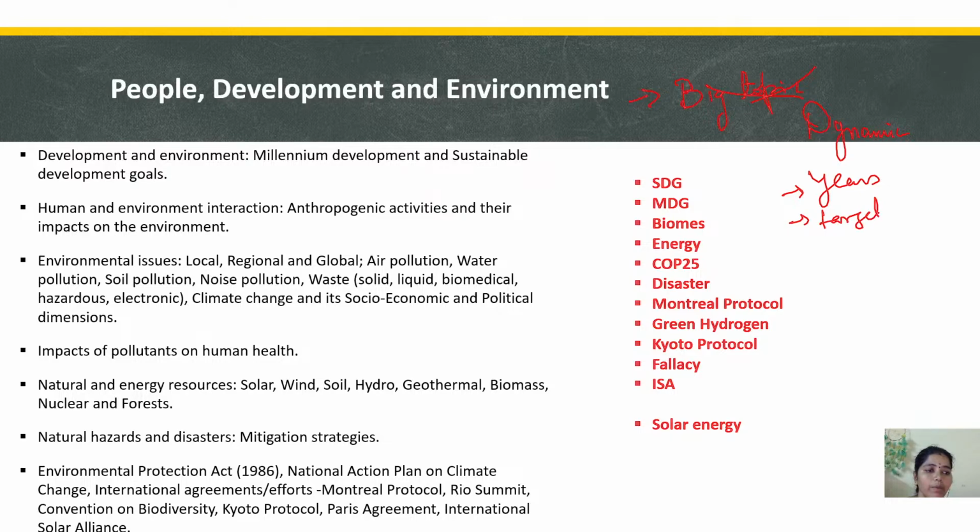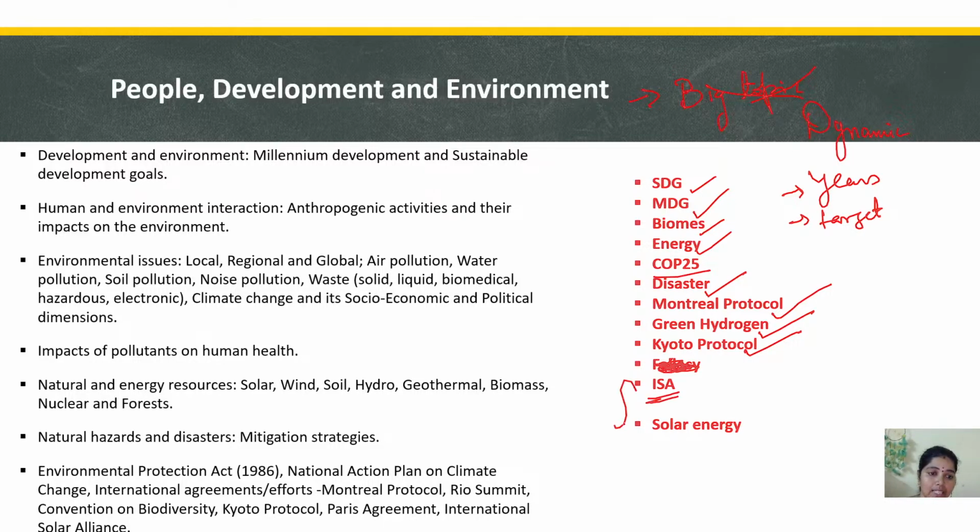We have to memorize because it changes, right? So we have to remember the targets, but there are a few areas which will get sure short questions. There are SDG, MDG, biomass, energy. COP25 has been old, but we have a question there in the latest pattern. Disaster management, Montreal Protocol, green hydrogen, Kyoto Protocol, right? So these are all the topics where we get sure short questions. At least we can score.